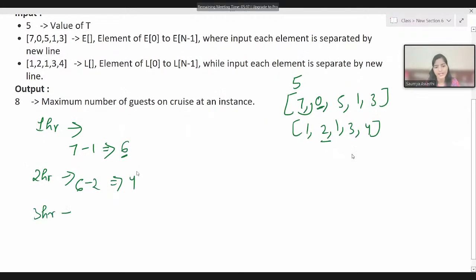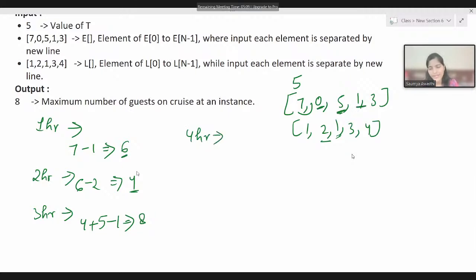Now let's understand the status for the third hour. For the third hour, they are saying 5 guests entered. So 4 is already there, and 5 more guests entered, so you have to add 5. Then they are saying that at the third hour itself, 1 guest left. So minus 1. Now how many guests are we having at the third hour? 8.